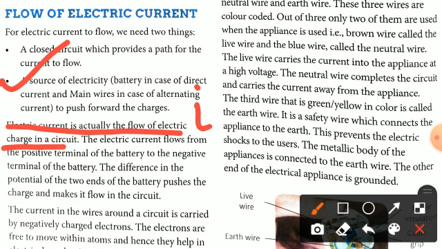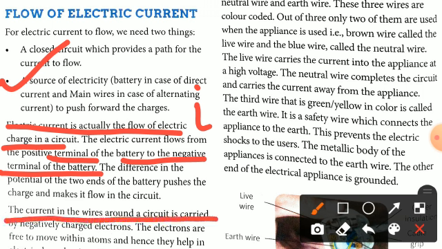The electric current flows from the positive terminal of the battery to the negative terminal of the battery. You have to understand from where the current starts flowing, from the positive terminal of the battery to the negative terminal of the battery. The difference in the potential of the two ends of the battery pushes the charge and makes it flow in the circuit. Clear? The current in the wires around a circuit is carried by negatively charged electrons. Fine.